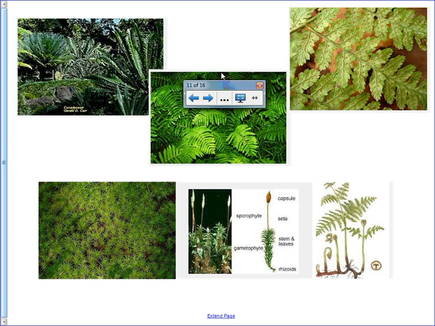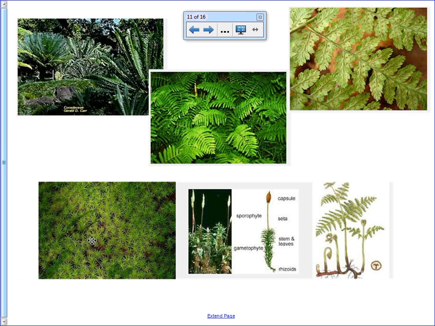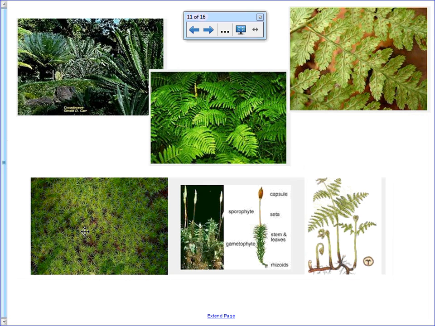Then, these are the ferns. You guys all know what ferns look like. Oh, this one's actually a moss. This is the moss where you can actually see the individual plants. There's a picture like this in your textbook. So this is the little moss plant here, little stems and leaves, and this is a little capsule. They're still very small, but that's what they look like.